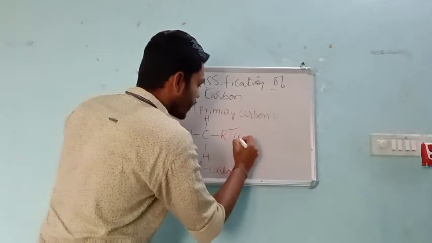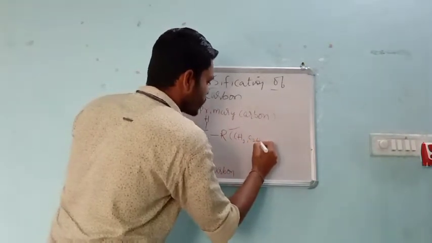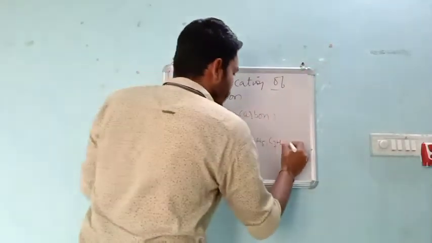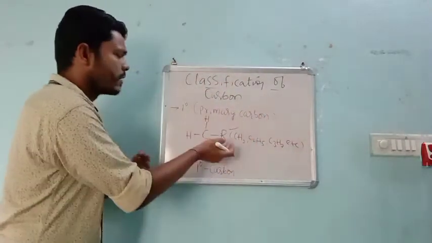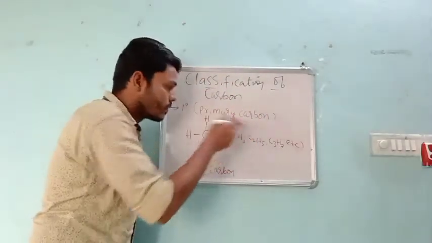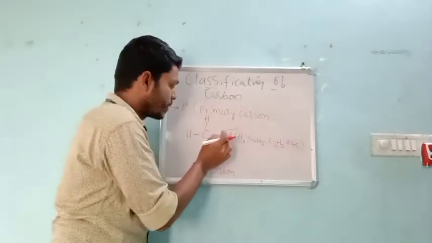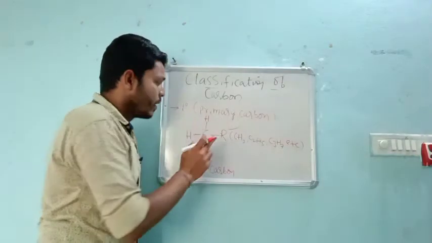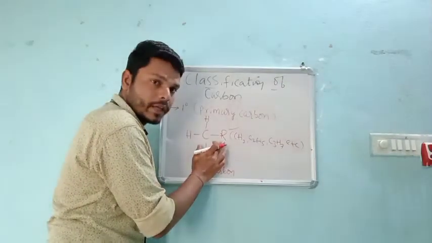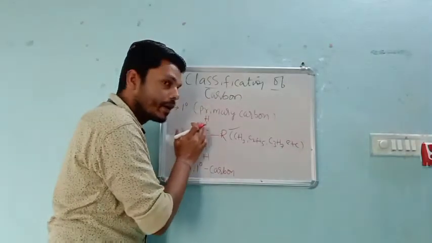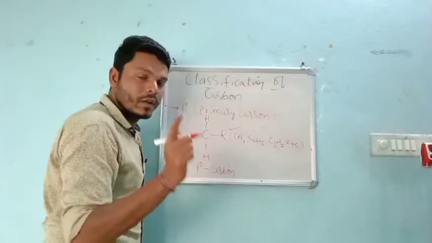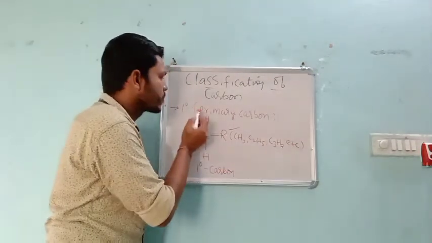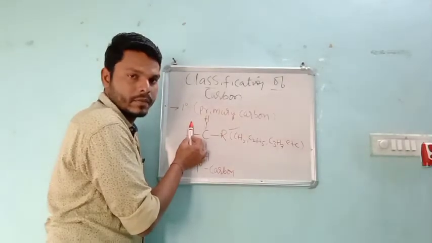This R may be CH3 or C2H5 or C3H7 or C4H9, and so on. I will show this in the example. This is the general form. So primary means if one alkyl group is attached around the carbon atom, then it is called a primary carbon atom.